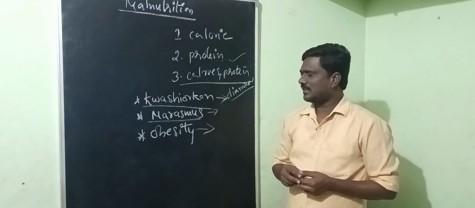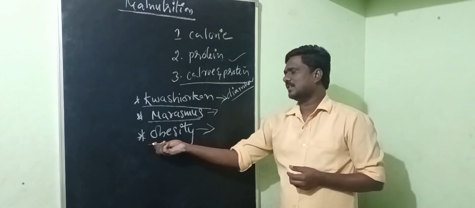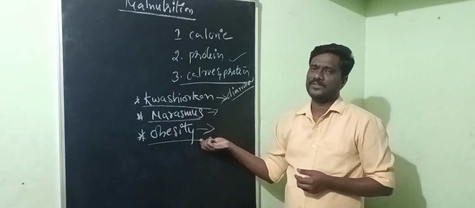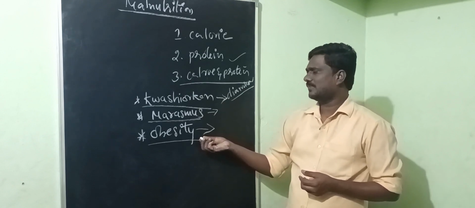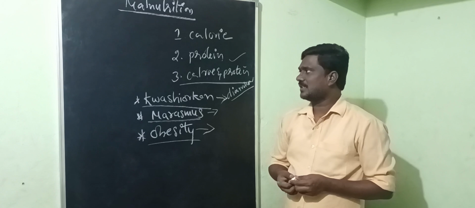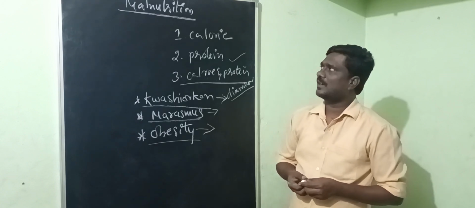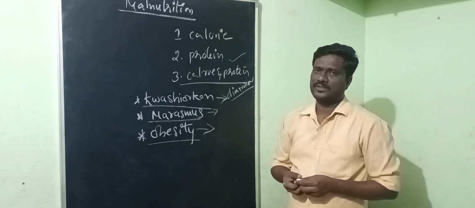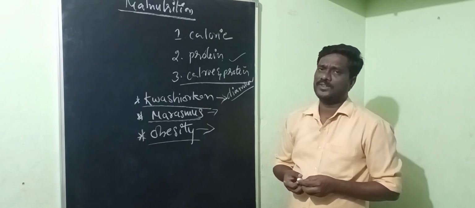That's why we should be very careful about taking outside food, that is junk food, dairy food, and bakery items, as they lead to obesity. So this is about malnutrition. Malnutrition means lack of one or more nutrients in the food we take.